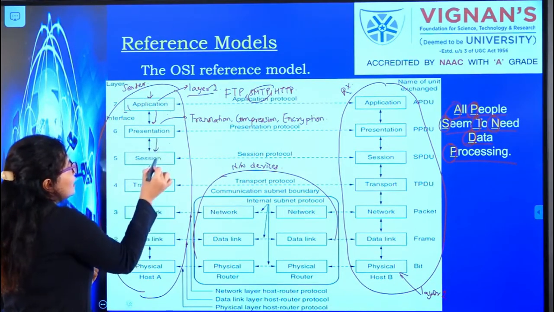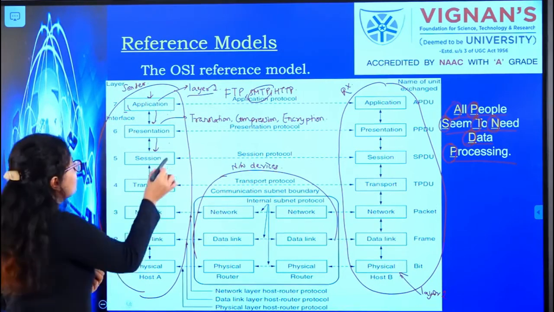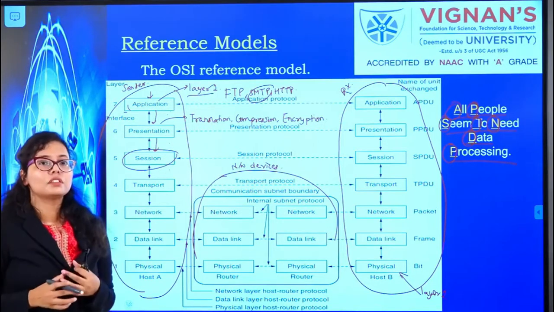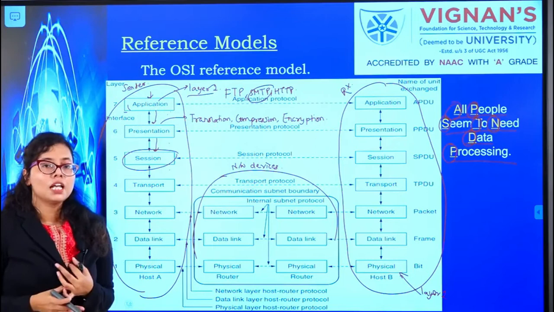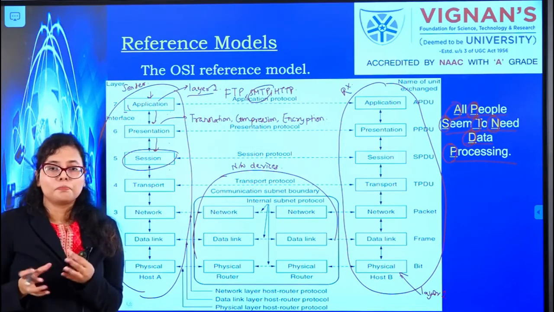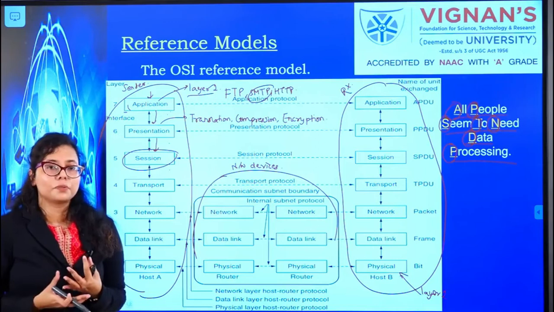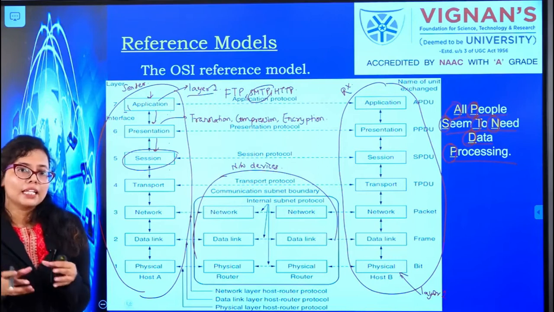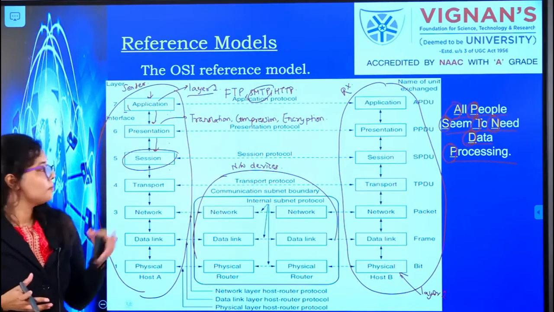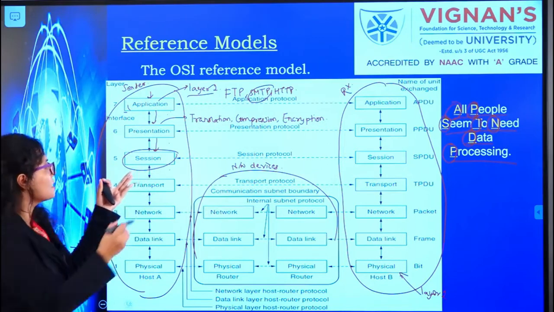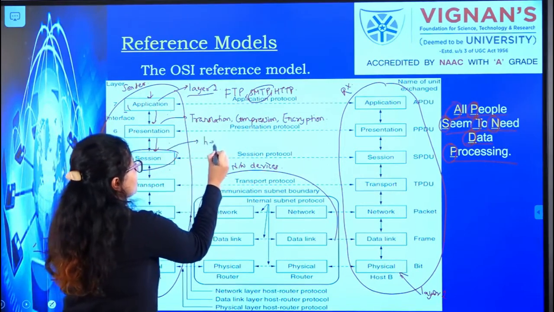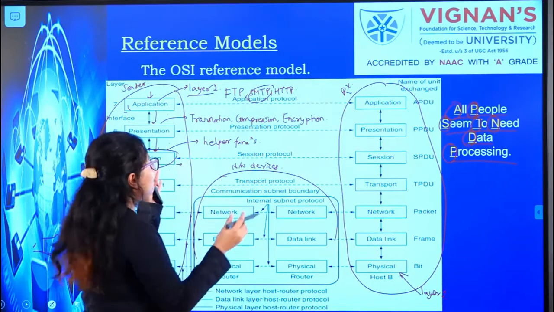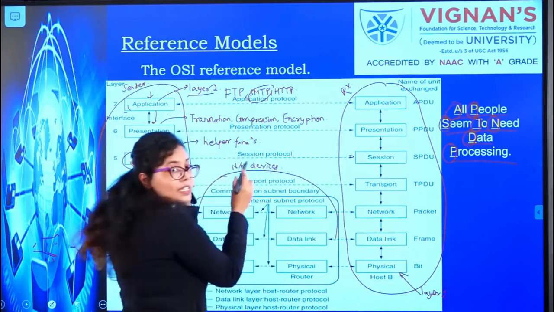After that, the data comes to the session layer. What is the function of this session layer? You can understand with an analogy. Suppose you want to throw a party at your home. For an effective party, you hire some persons like a cook and cleaners. There are some helpers who are helping you to carry out your party without any problem. Similarly is the function of the session layer. This session layer basically provides helper functions which will help for effective communication between the sender and the receiver.